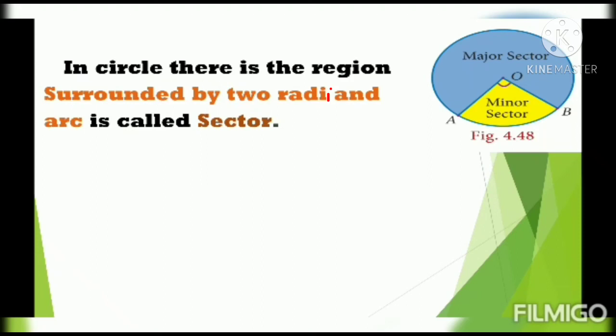Then what is a segment? Yes, you are right. The region that is surrounded by a chord and an arc is called a segment. Here, the region that contains two radii and an arc is called a sector. The region that contains a chord and an arc is called a segment. The region which contains two radii and an arc is called a sector.